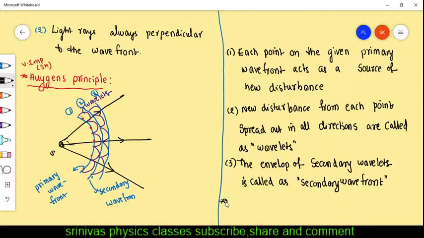Explain Huygens principle. In this way, light travels in the form of wavefronts. Every wavefront can generate a new wavefront. In this way, light travels in the form of wavefronts. This is according to Huygens, right? And now this is the important point.